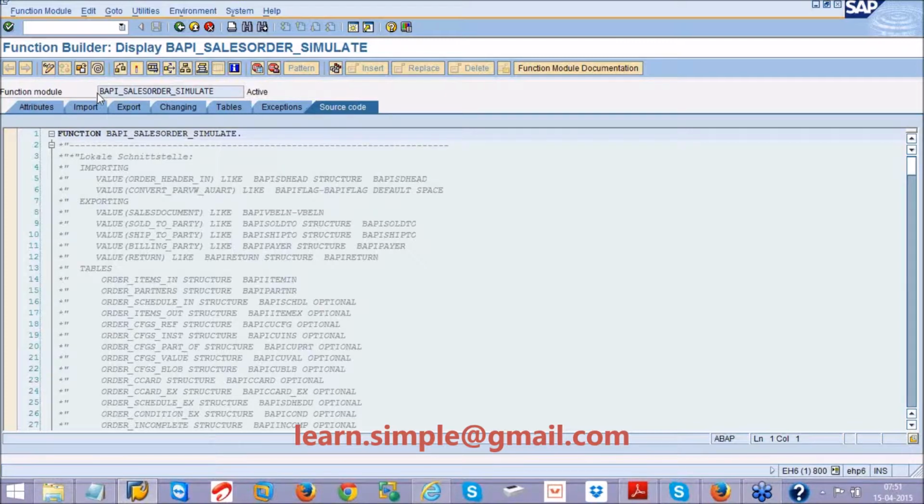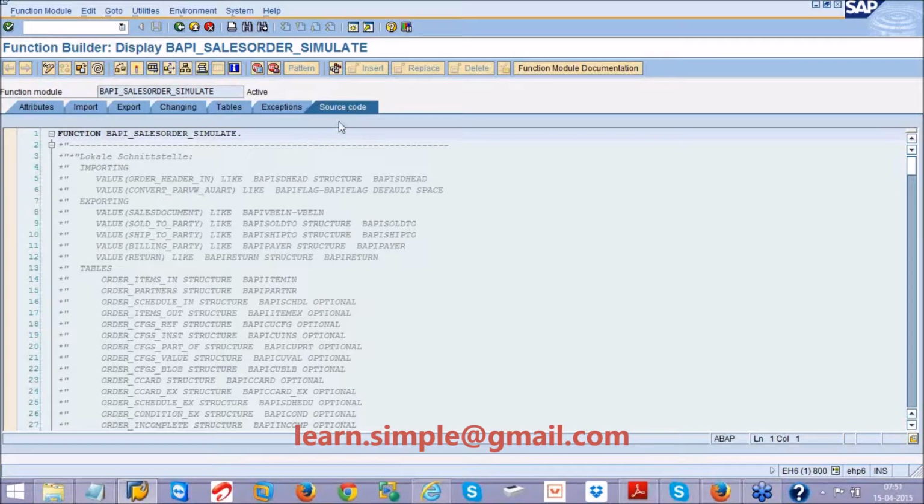What is this name? BAPI sales order simulate. So it looks like a function module, but for the outside world, it looks like a method. They will access the method simulate. When they access the method simulate, what will happen? Control comes into SAP, and SAP will in turn call this function module, and the code which is available inside the function module will be executed. So that's how the BAPI is designed in SAP.